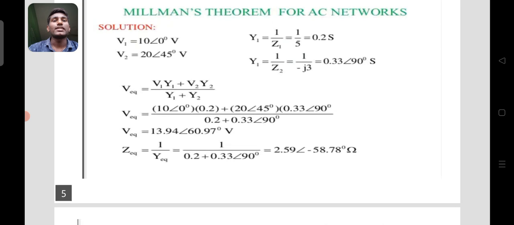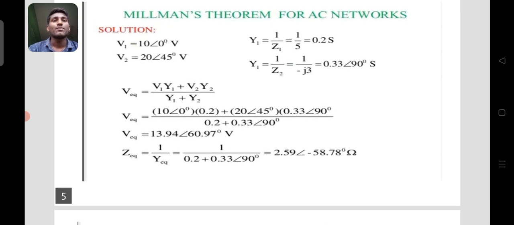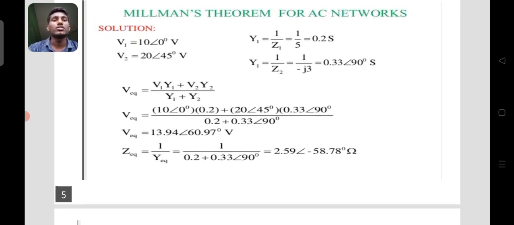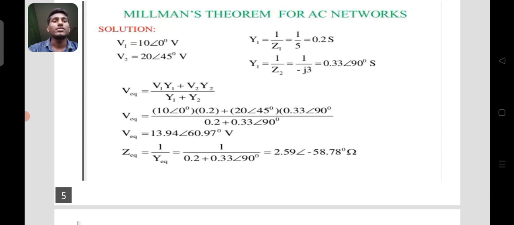So we have to calculate the equivalent voltage source and admittance.